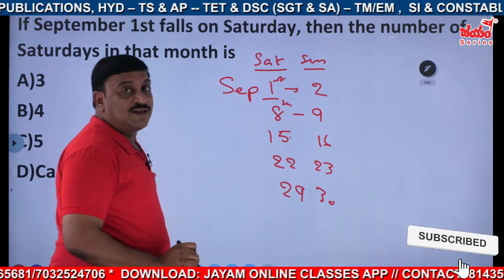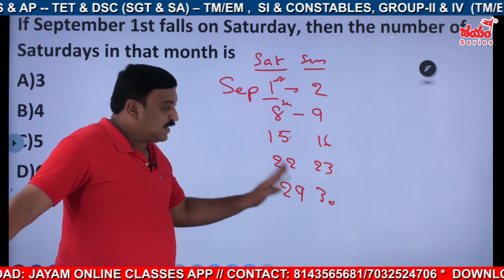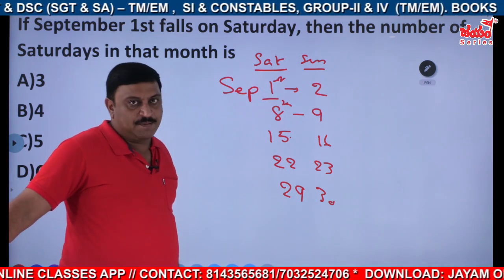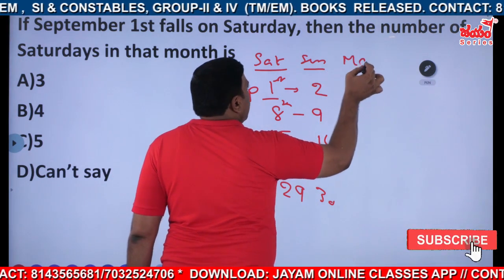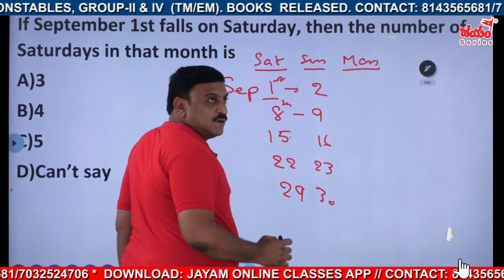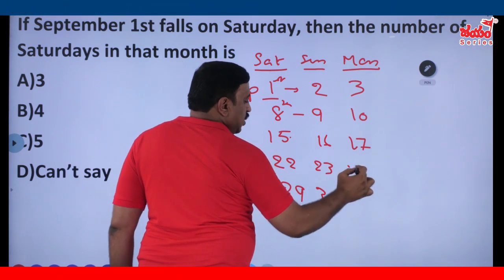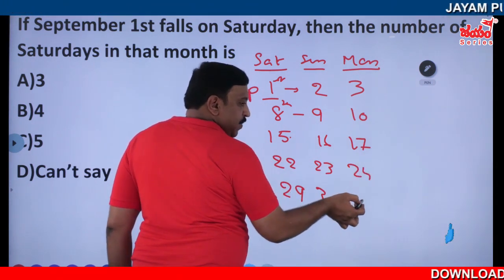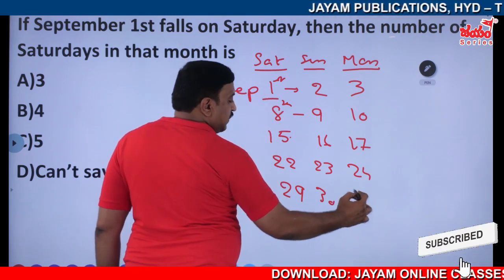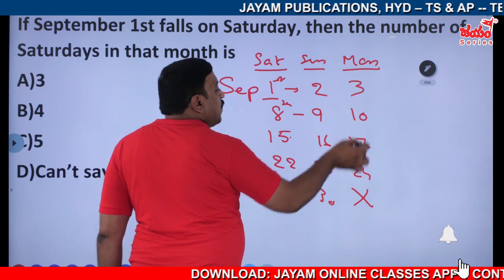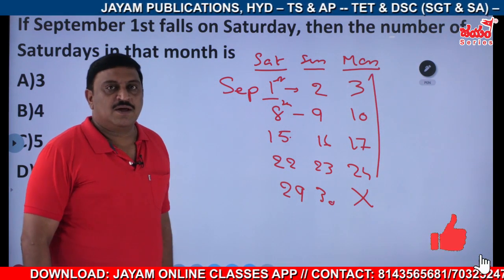If Saturday comes 5 times, Sundays also definitely 5 times. But after Sunday, what about Monday? Monday comes how many times? This is 3rd, 10th, 17th, 24th, and next 31st. But this is September month, no 31st is there. So only 4 Mondays are there.